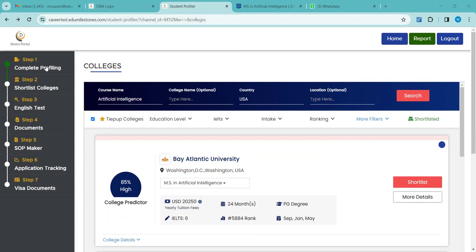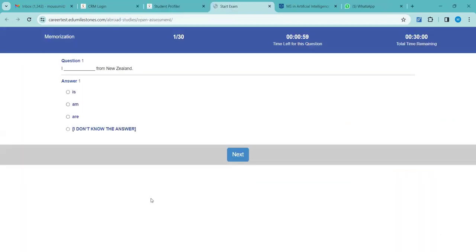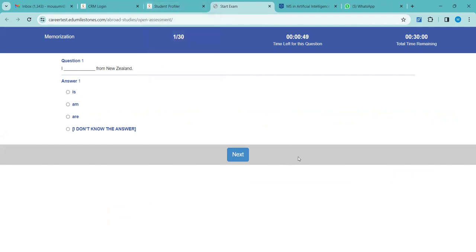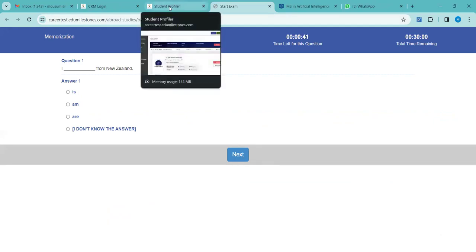Next, on the left hand side, as you can see, we have completed the profiling. Shortlist colleges also we have completed. Next is the English test. This is not mandatory for students to take up. This is an exception. If the students want to take up this test, it is about 30 questions, and as you can see, it is completely grammatical. So if the students want to check their English proficiency, they can take it.